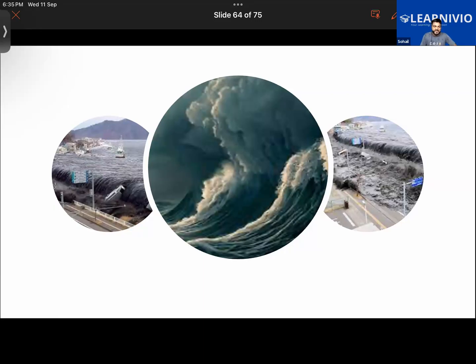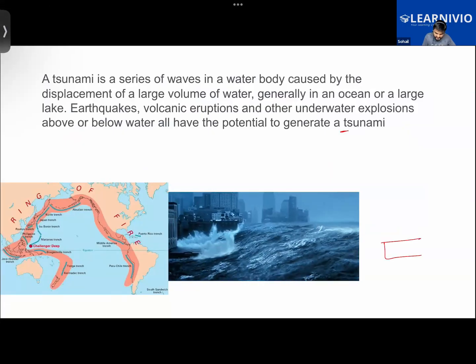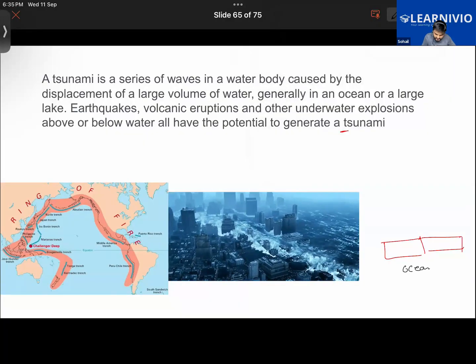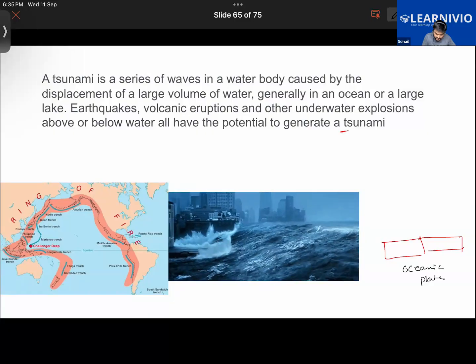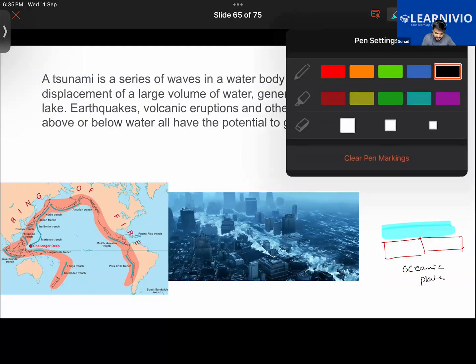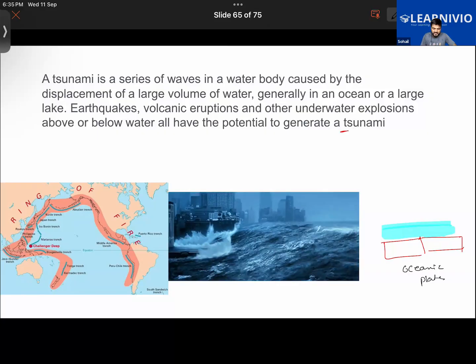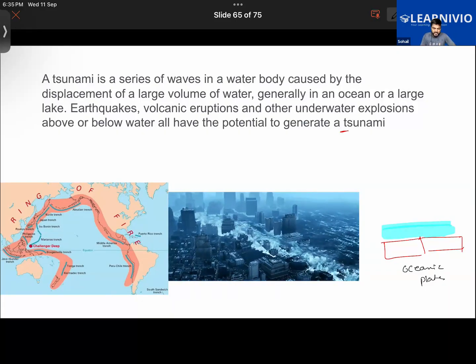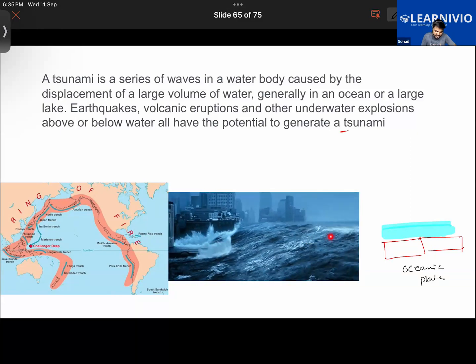Almost all of the tsunamis that we get to see around the world are caused by earthquakes. Wherever two tectonic plates collide into each other, and more specifically these are the oceanic plates, the huge volume of water above them will be displaced. So the movement of the plates under the ocean can displace the water above it, thereby creating huge waves of huge size, as you can see here.